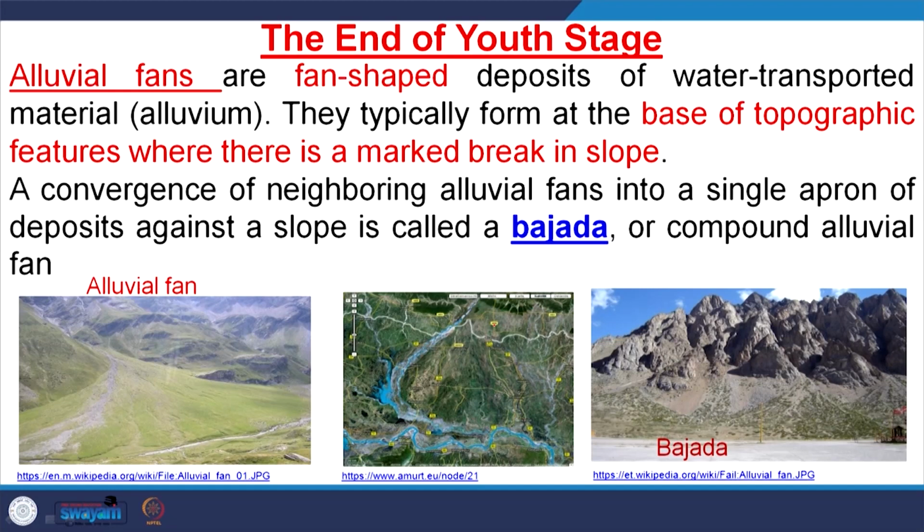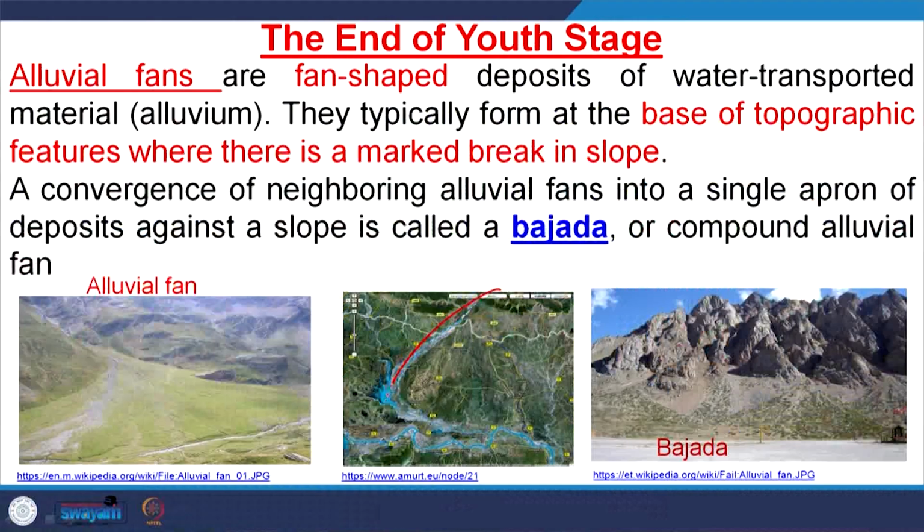So, now let us end the youth stage. Somewhere the youth stage has to end because we are waiting for the mature stage. When there is a drastic change in slope, the youth stage of the river ends. Mostly here the features are called alluvial fans, the mega fans: if you see the Ganga mega fan, Gandak mega fan, Kosi mega fan, Satluj mega fan. Mostly these are alluvial fans.